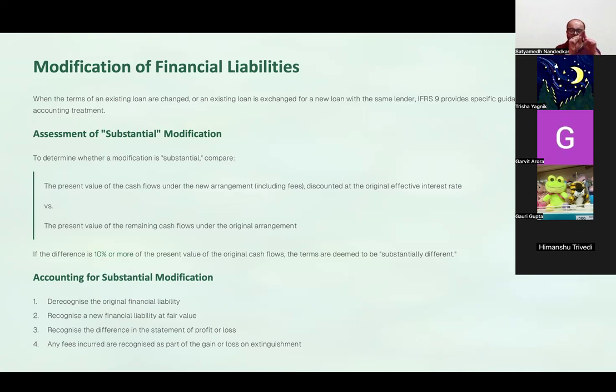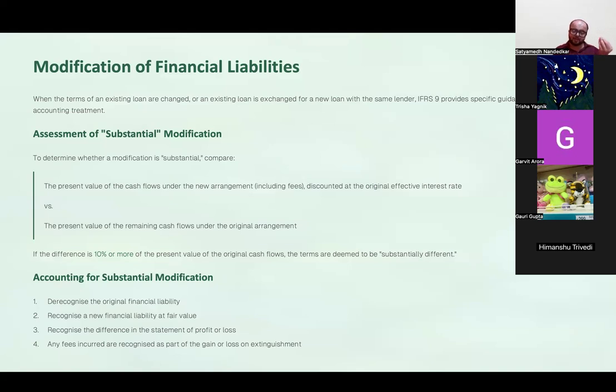अब if the present value of cash flows under the old arrangement and present value of cash flows under the new arrangement, इनका आप difference निकालो. If this difference is more than 10% of the cash flows under the original arrangement, then you can say that the terms are deemed to be substantially different.